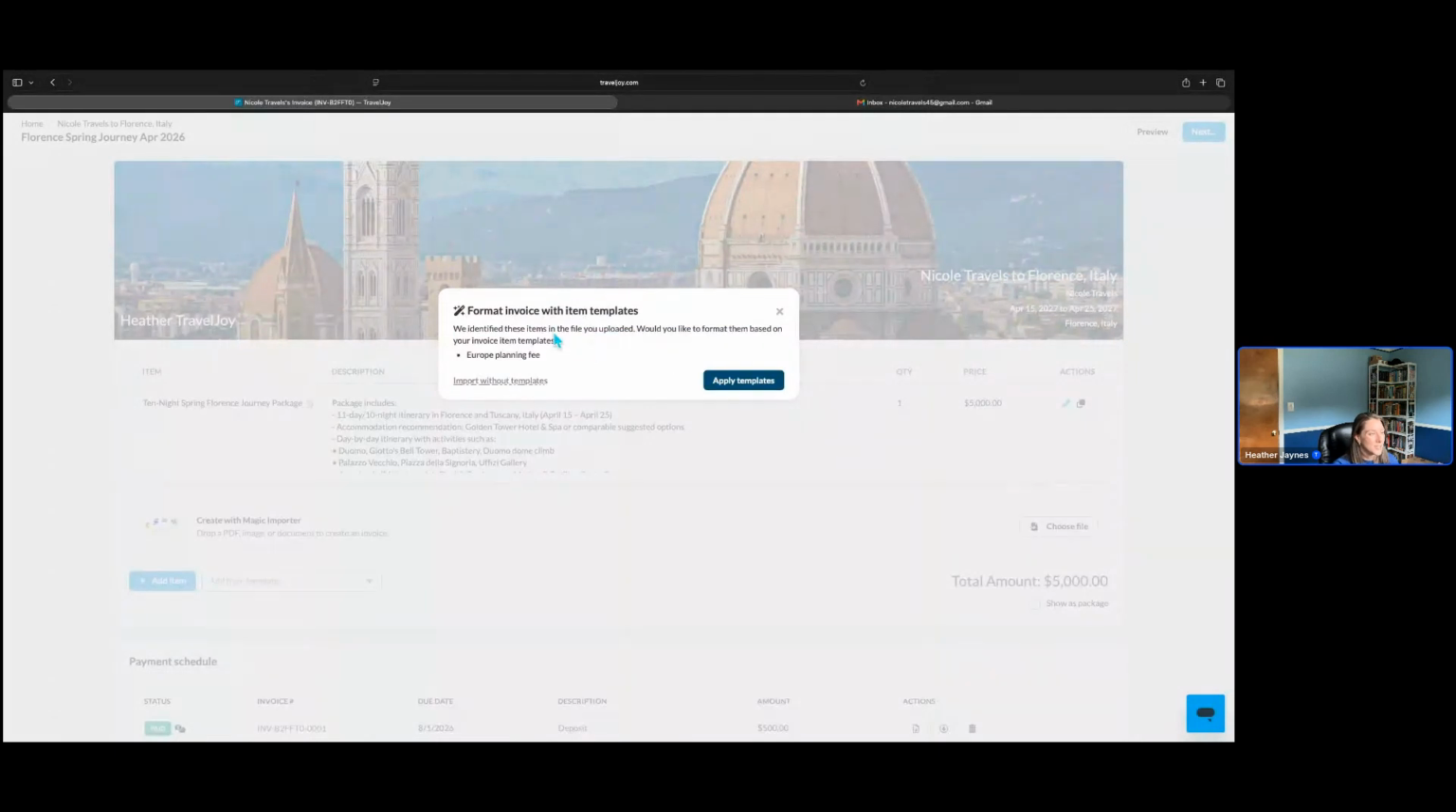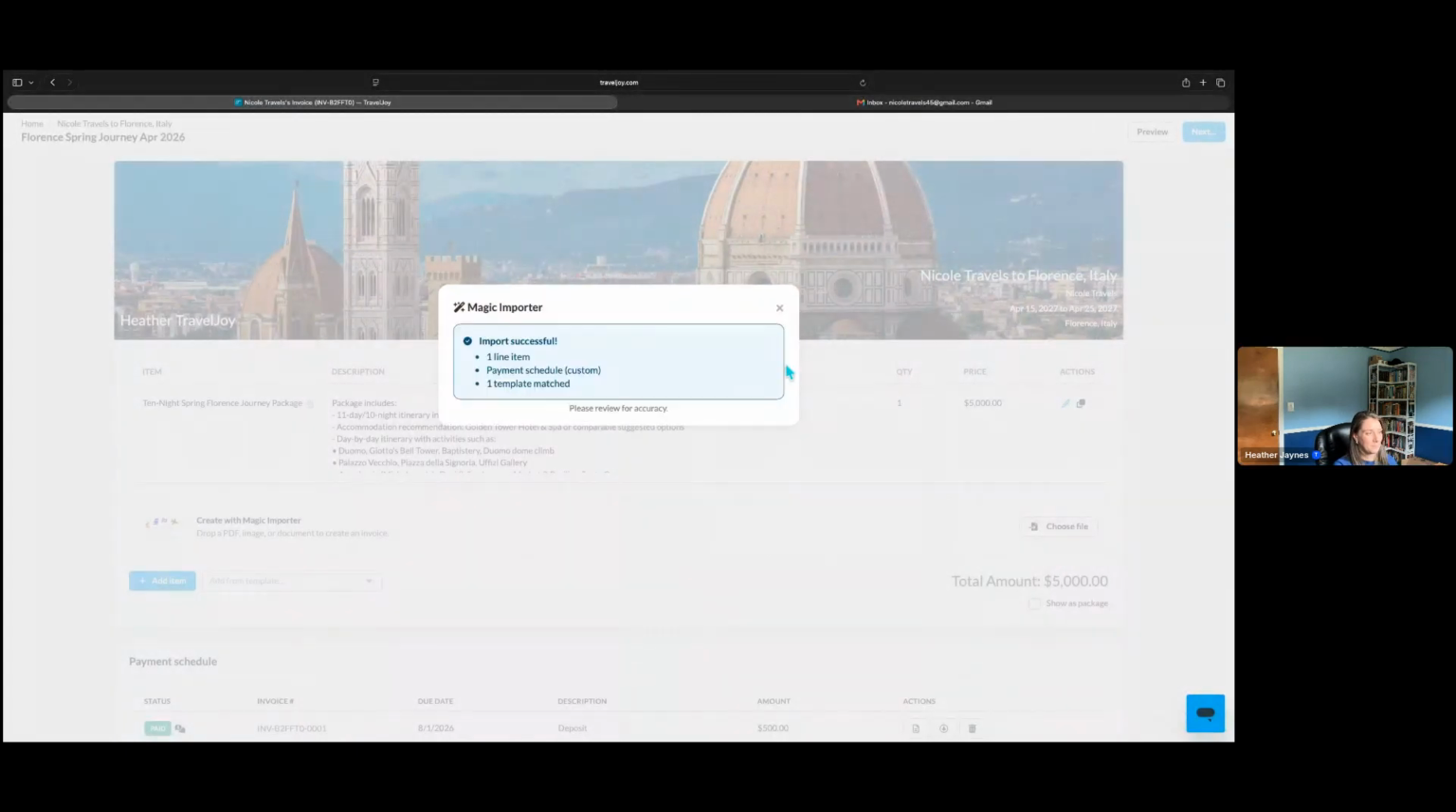And first, you'll notice we get a confirmation message letting us know that what we're importing can be matched to TravelJoy invoice item templates. So if we want to, we can have the import actually apply to TravelJoy invoice templates, which does make it a little bit easier for you in reporting and tracking down the road. So I'll go ahead and click Apply Templates. In just another moment, we have a successful import message letting us know what has been imported, and again reminds us to review for accuracy. So let's take a look together.